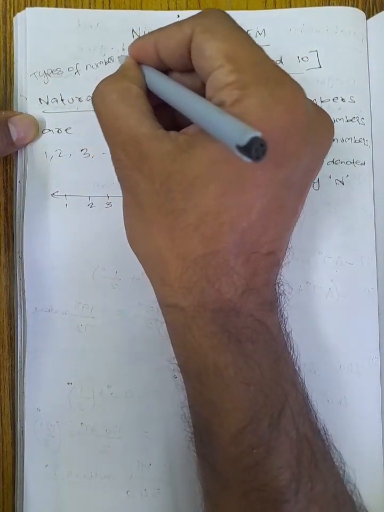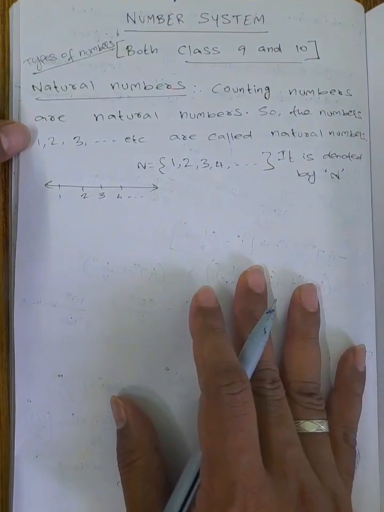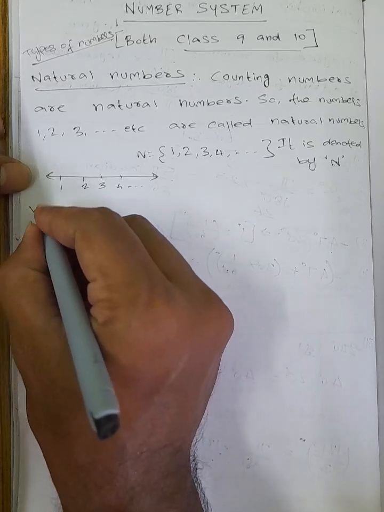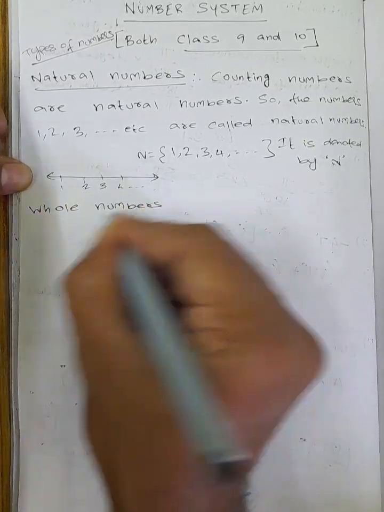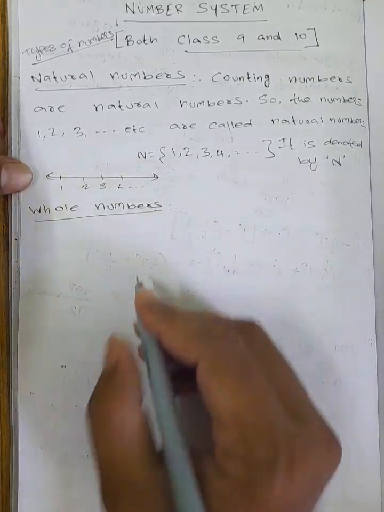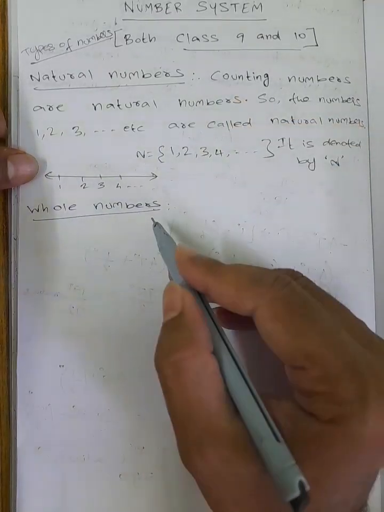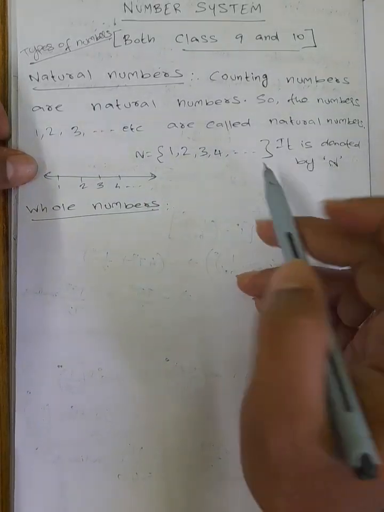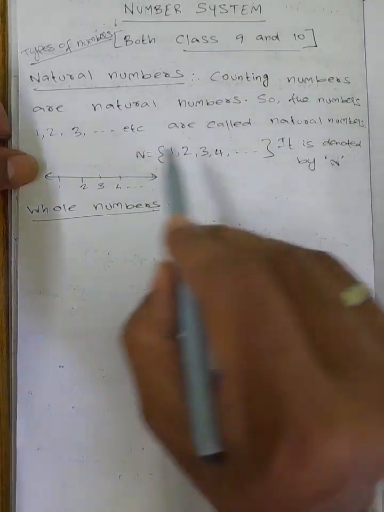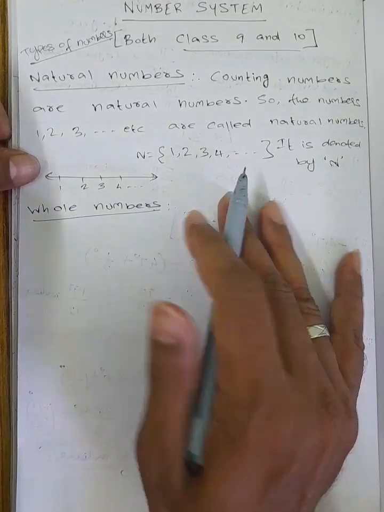The next thing you have to know is whole numbers. What are whole numbers? Along with the natural numbers, if zero is included, that is called a whole number. We can say from 0 to infinity all the numbers we call whole numbers.